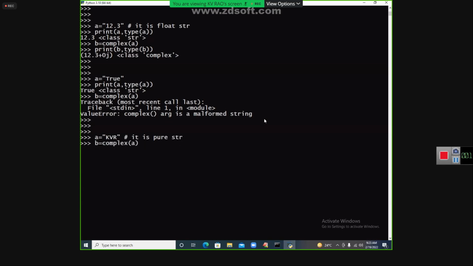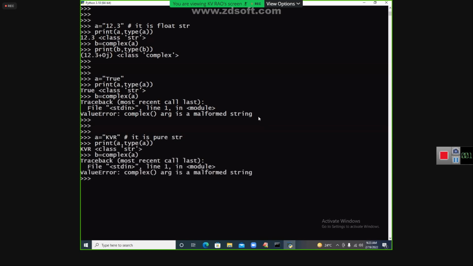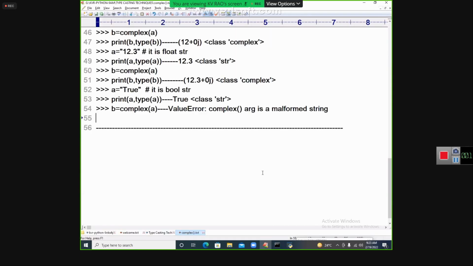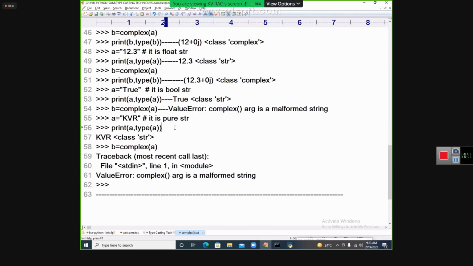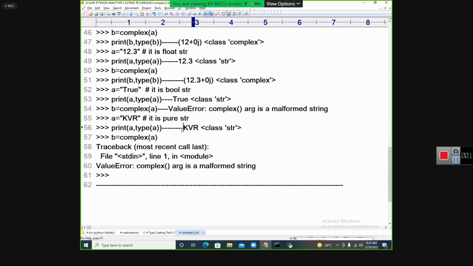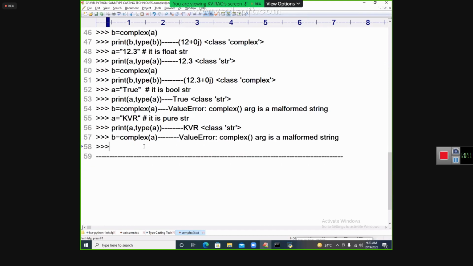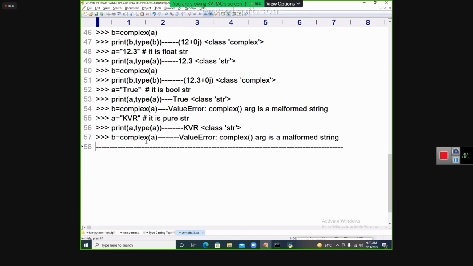Now I'm going to say complex of A. Coming to that, an error will come. So I'm going to say here pure str, it is going to give you the value like this, complex of this value. So a malformed error is coming.